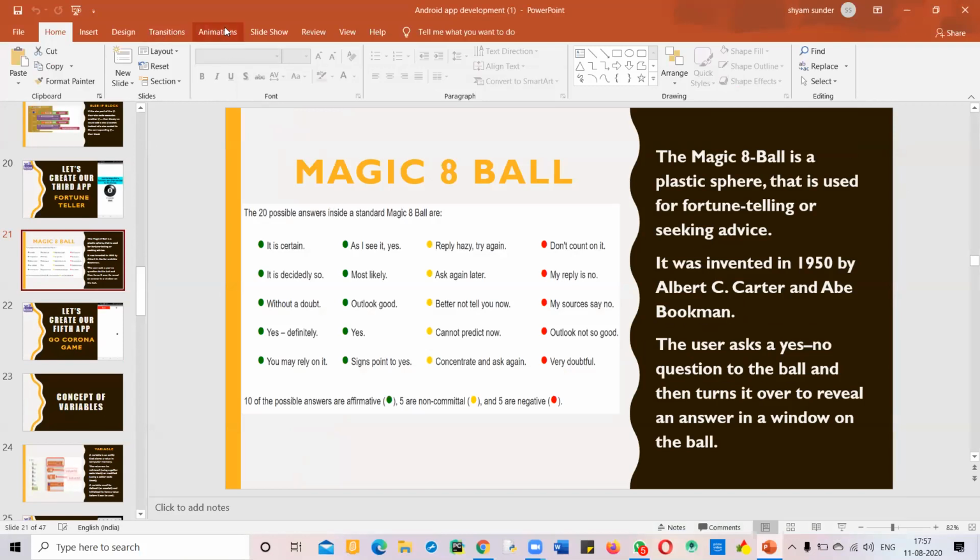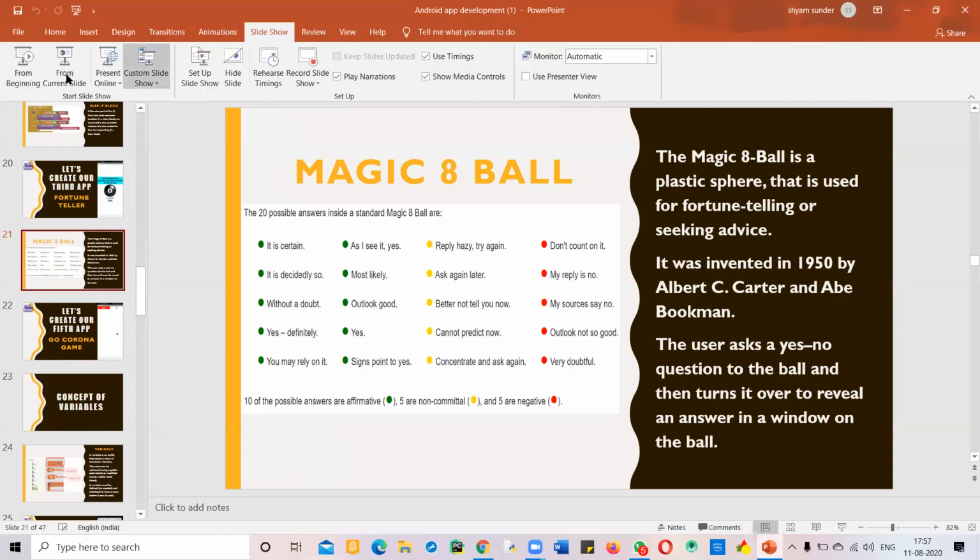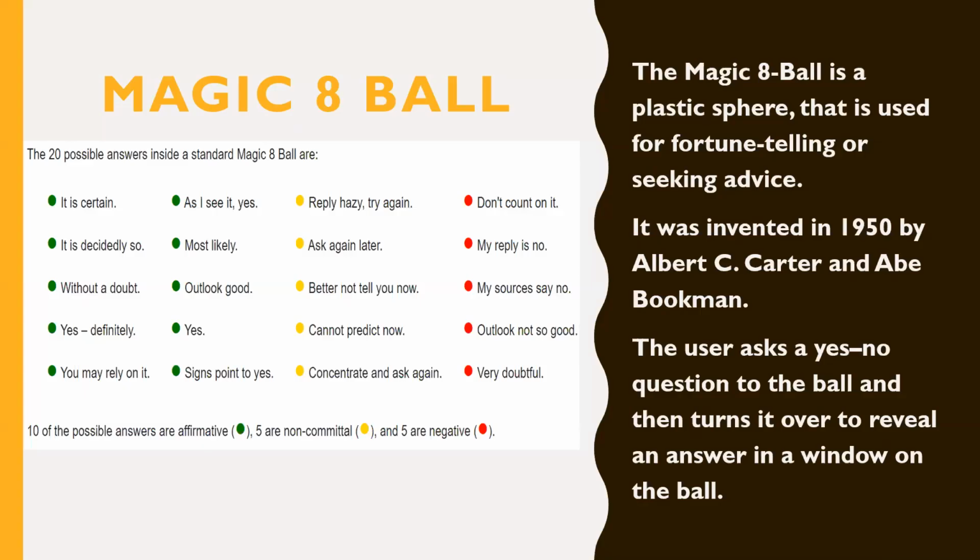Okay, so does anybody here know about the Magic 8 Ball? Anyone? You can raise your hand. There was a person named Albert C. Carter. Tanishi, you know, you can unmute and say.